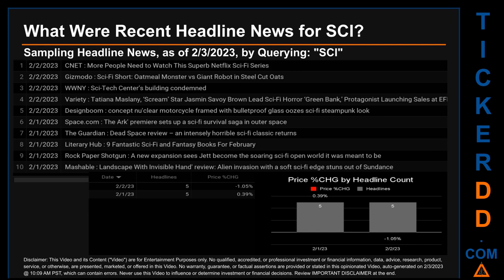$74.25. The oldest publication date of Wednesday, February 1, 2023, was actually the day with the highest percentage change in price. It saw a price jump of 0.39%. The latest publication date of Thursday, February 2, 2023, was actually the day with the lowest percentage change in price. It saw a price jump of 0.39%.